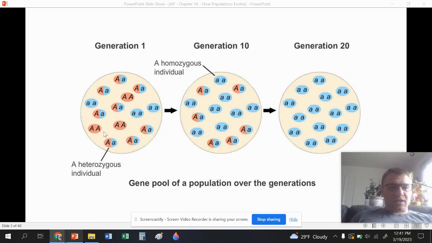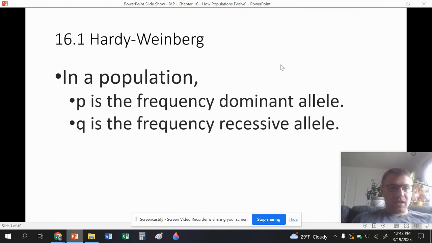You can see our allele frequencies. So we can see the big A's and little a's in this first generation. It's about 50-50. You can see in this generation 10, there are more little a's just by visually looking at it. In this population, it's all little a's. So was there evolution? Did the allele frequencies change? Yes. So that means there is evolution that occurred. That's all evolution is. The allele frequencies changing from population to population, from generation to generation. This is why we can say evolution is fact, because we can watch these allele frequencies change from generation to generation.